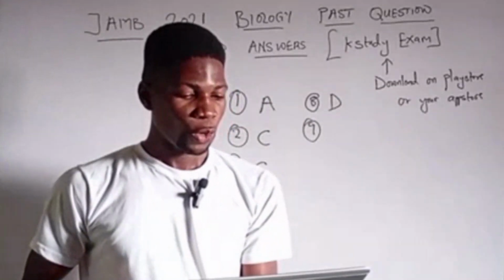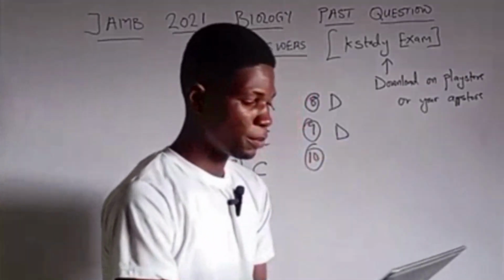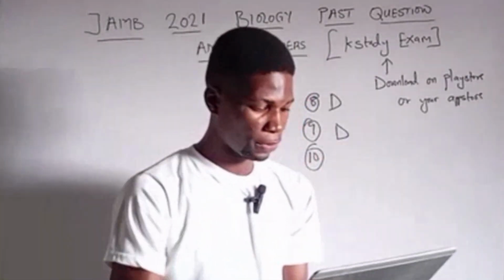Question 9 says, when the original king and queen of termites die, they are replaced by A. the king and the queen of another colony, B. some adults reproductive from same colony, C. some adult workers which are specially fed to breed, D. developing nymph nurtured as secondary reproductives. So the right answer to question 9 is D. When the king and queen die, they are replaced by developing nymphs that are specially bred as secondary reproductives.